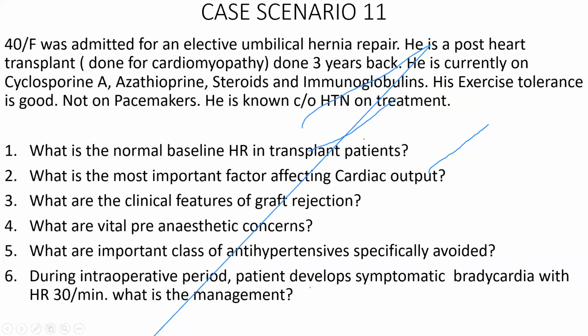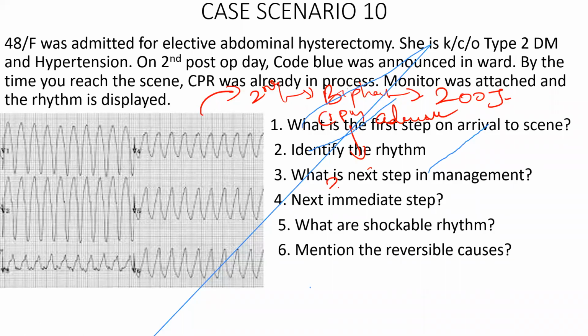2 minutes over. Now you are giving the third shock. What is next? Then amiodarone, sir. How much amiodarone? I'll give a 300 mg bolus, sir. If amiodarone is not there, what alternative can you give? Adenosine, I'll give. Lignocaine, sir.